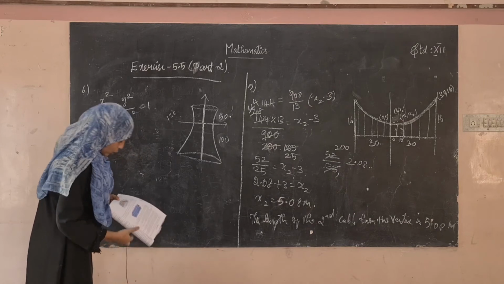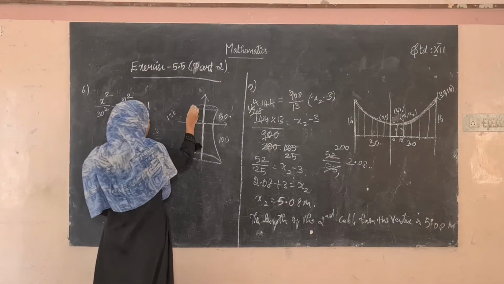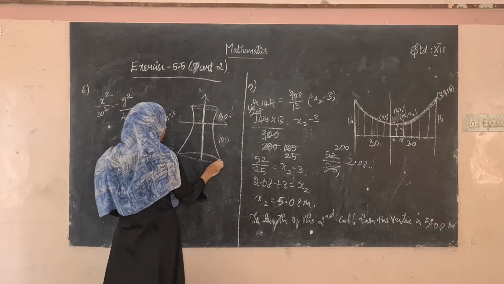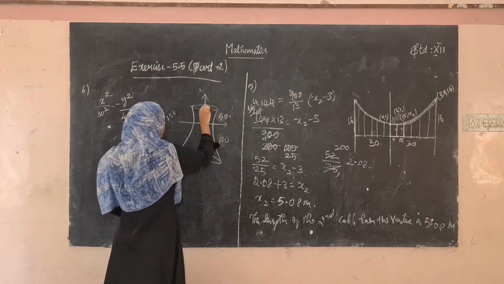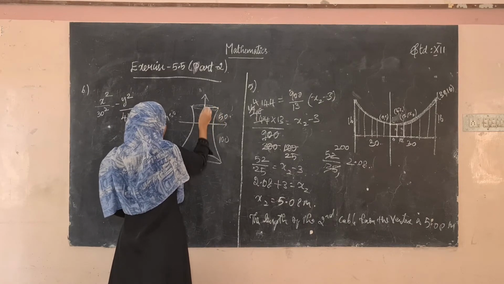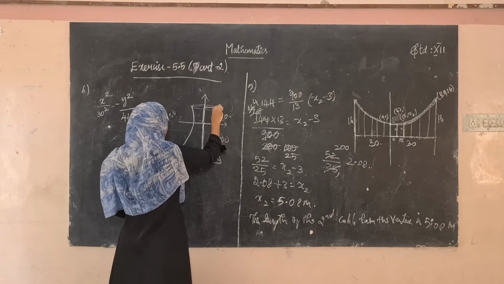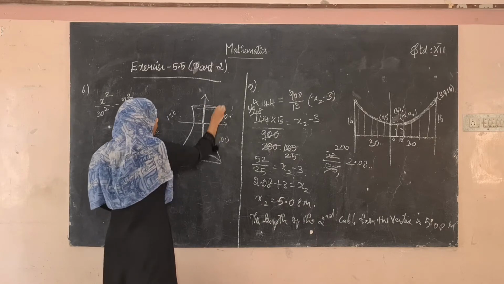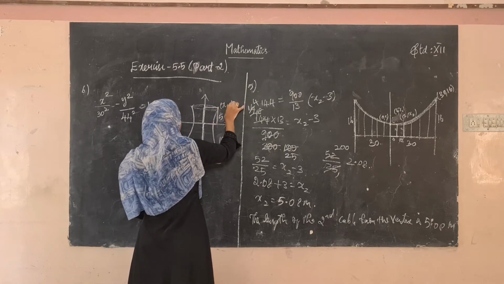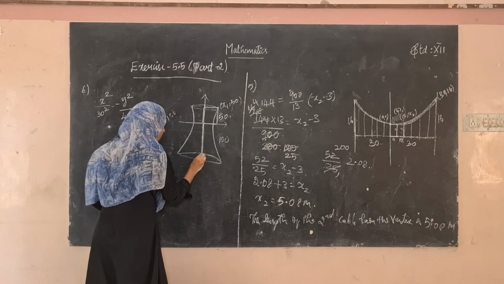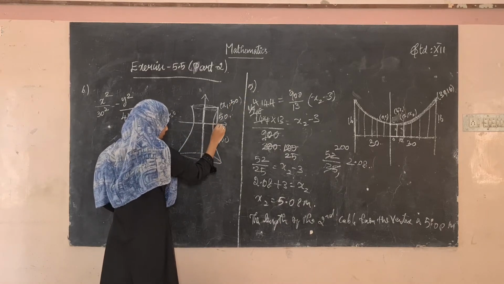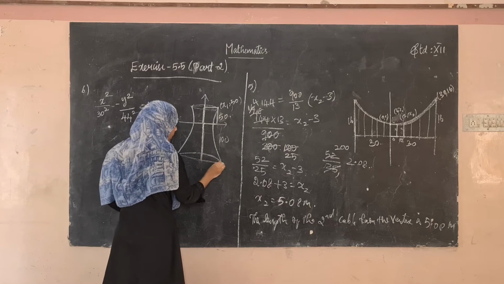Find the diameter of the top and base of the tower. So you have to find the diameter of the top and also the base of the tower. Let us take this point as (x1, 50), since it is in the first quadrant, and we know this length is 100.